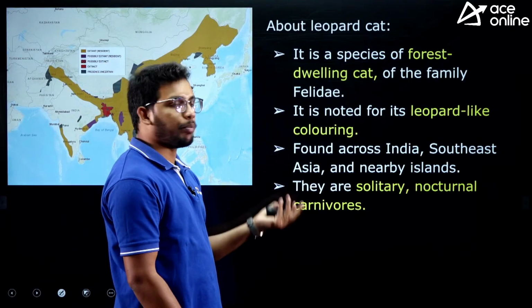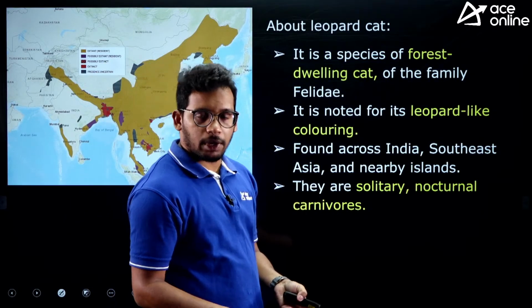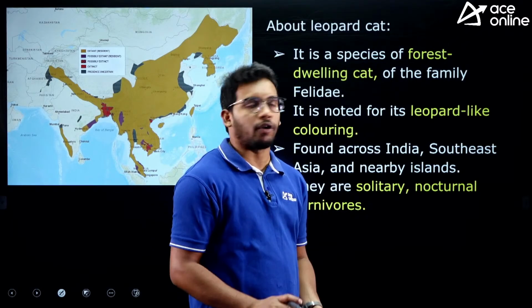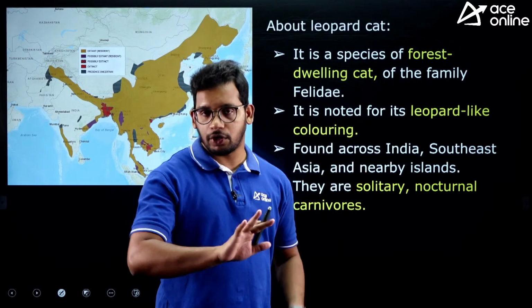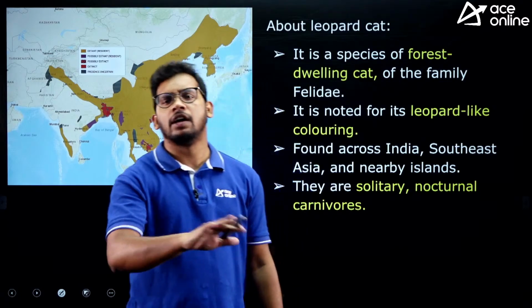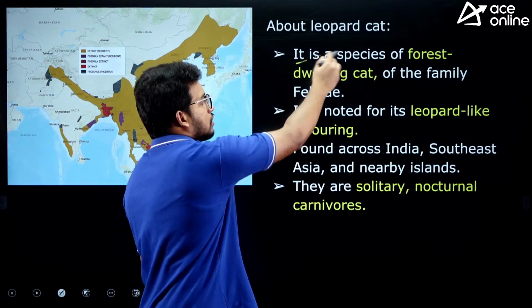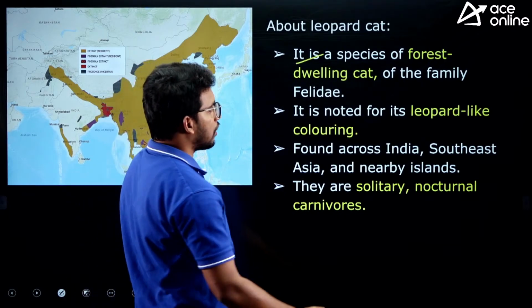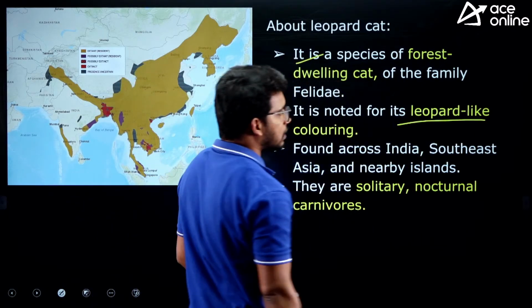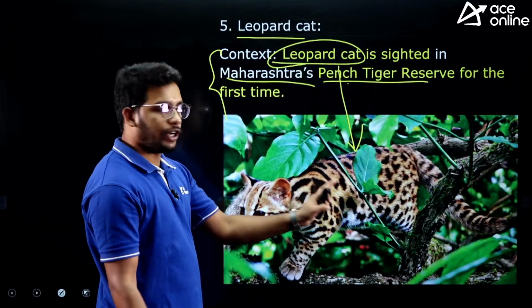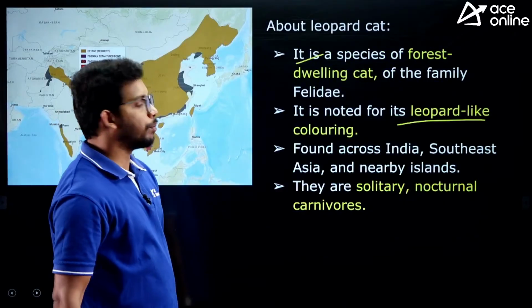Now what is this leopard cat? They are forest-dwelling cats. Dwelling means residing in the forest. Normally the normal cats reside in the urban areas, but this leopard cat resides in the forests, alright? So that is one important point, and it looks like a leopard. So you can see here, it looks like a leopard, that's why it is called the leopard cat.